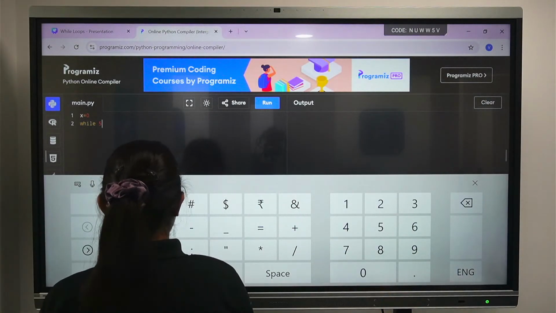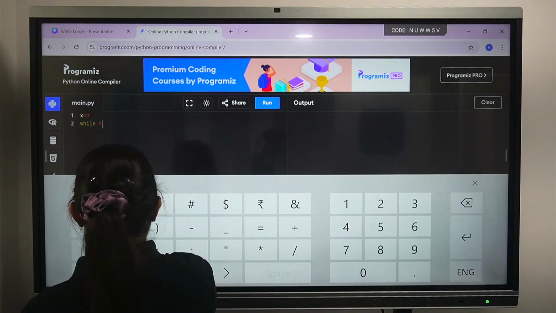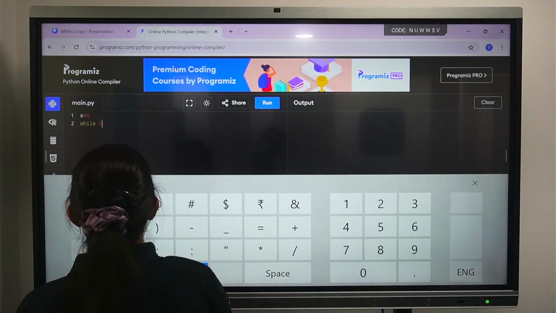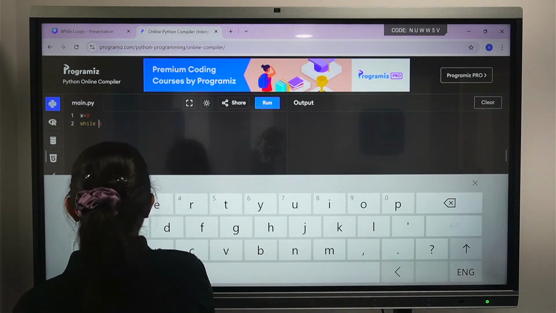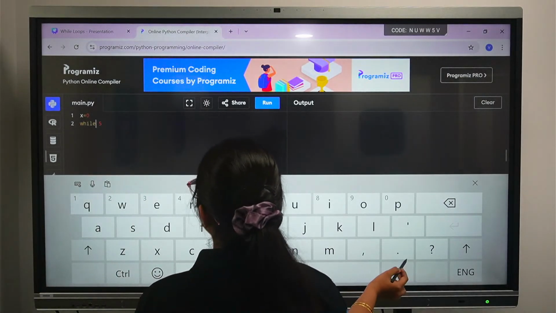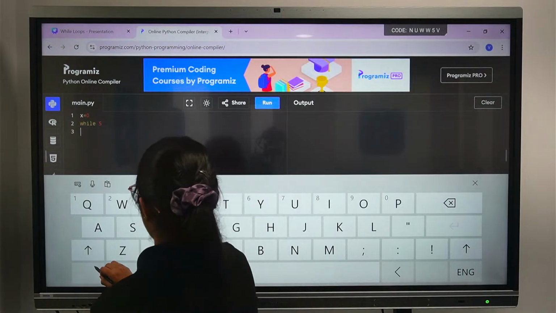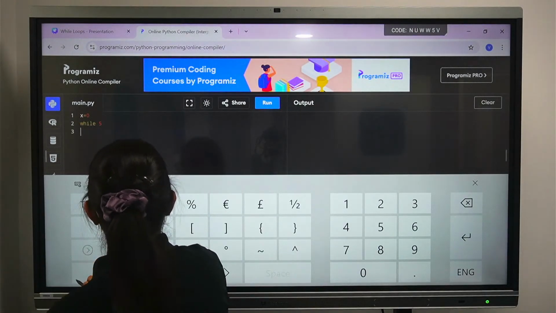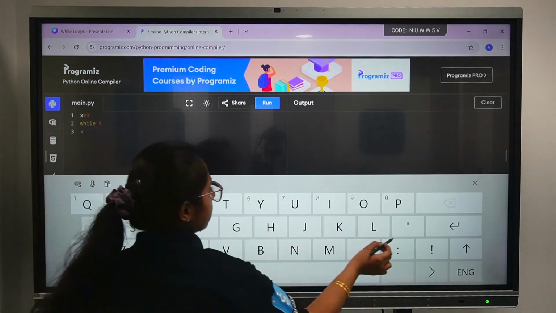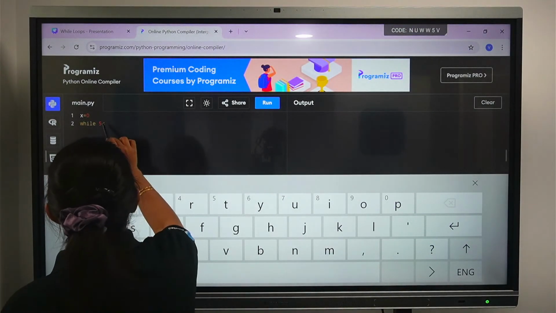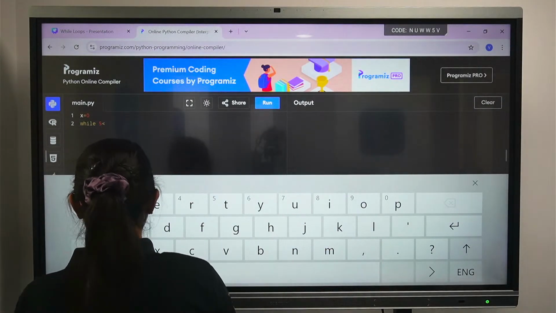Now I want to print the numbers in order. So we'll take that backward. If x is less than 5.